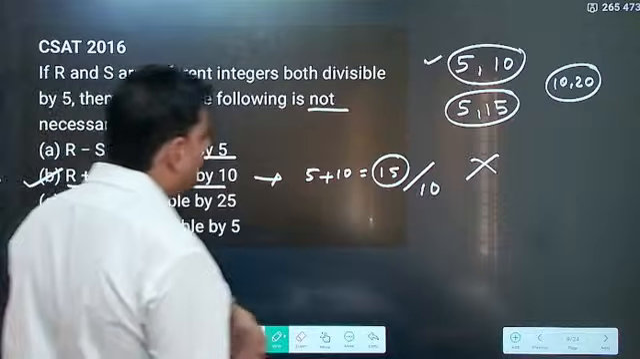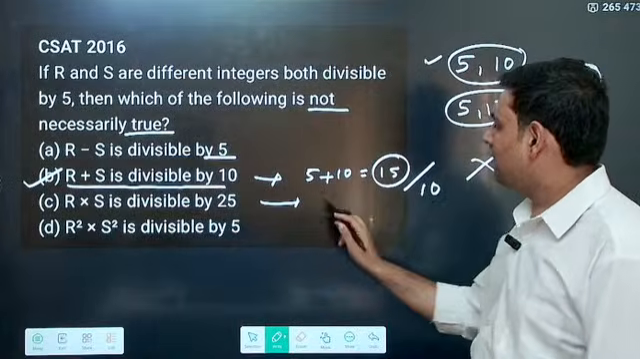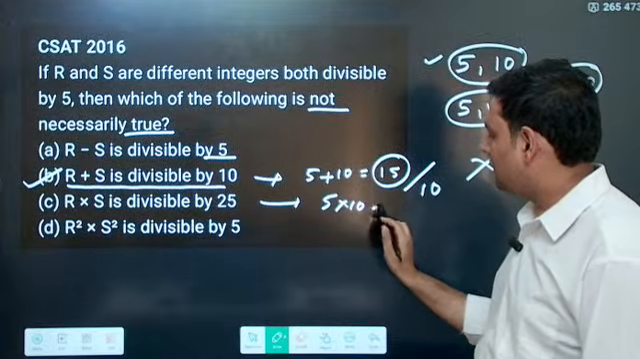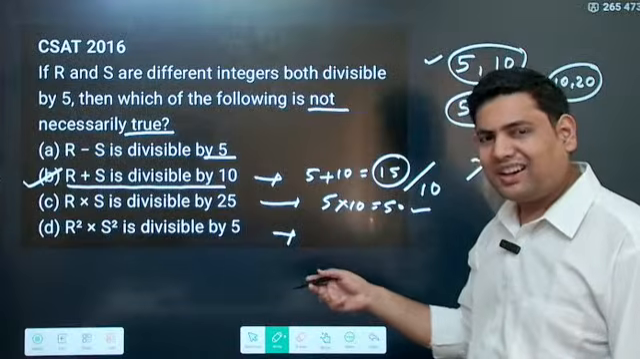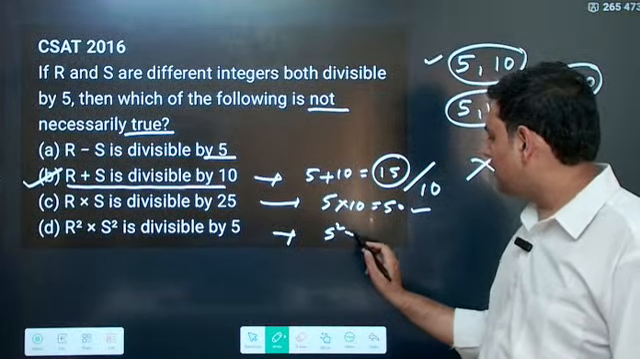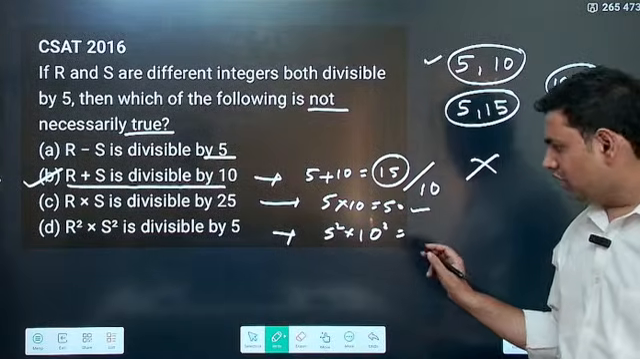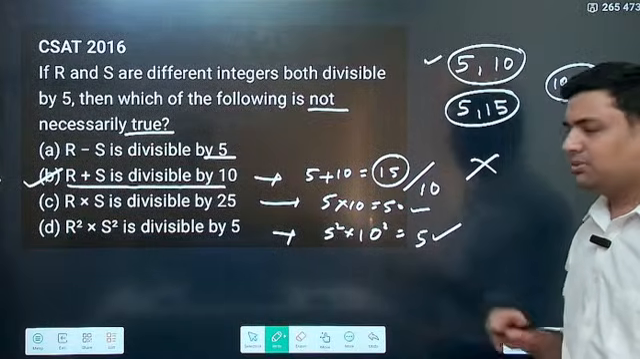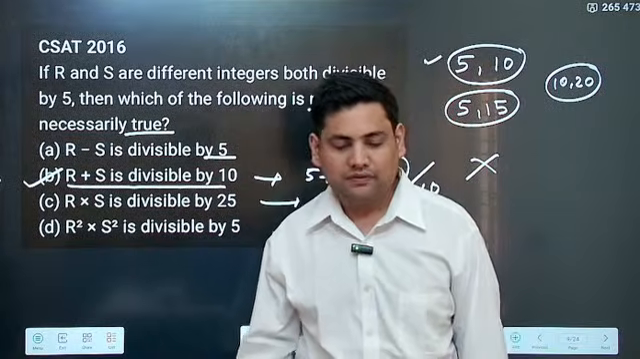The answer becomes B. If you look at the other options also, for R and S, if you take any of them, for example 5 into 10, this comes out to be 50, divisible by 25. Then R square into S square, again this will be like 5 square into 10 square. So ultimately both of them have 5, so whatever you get here will be divisible by 5. So all others are necessarily true, but this is not.